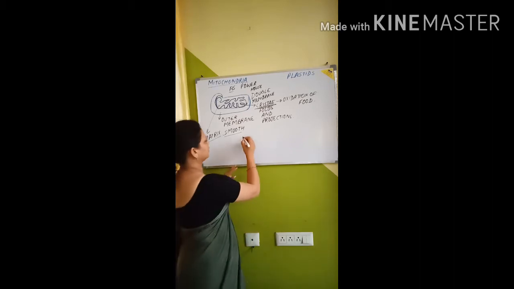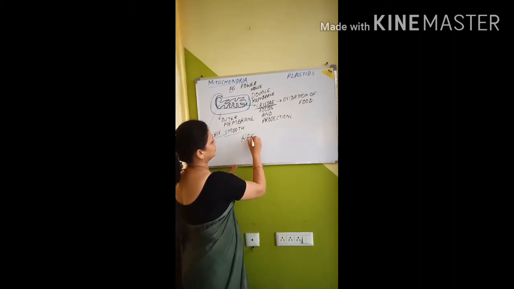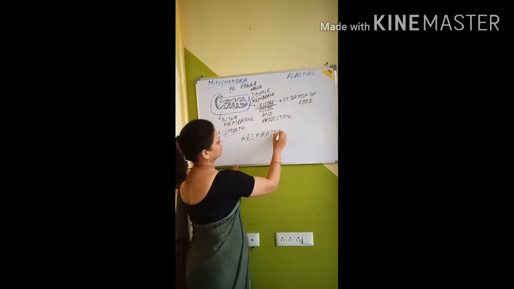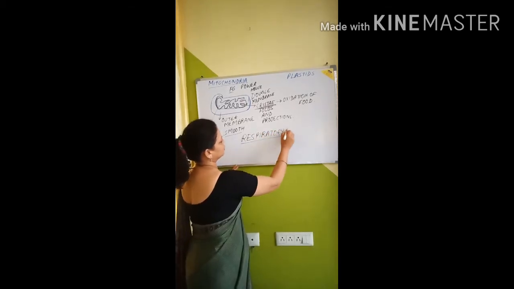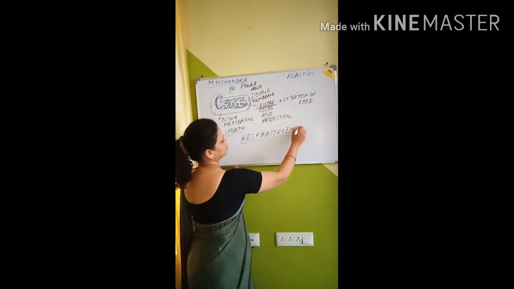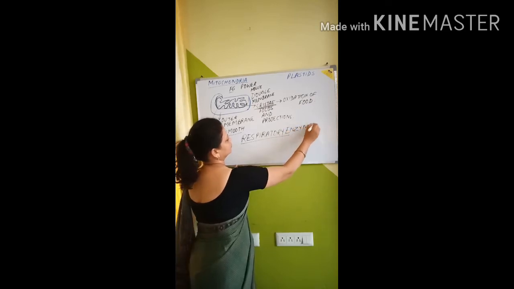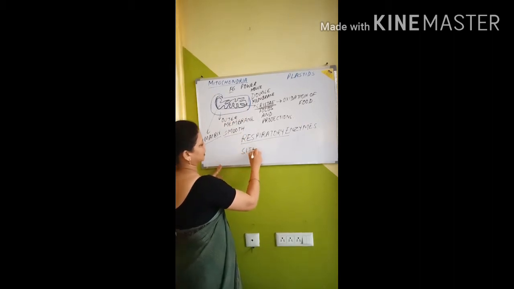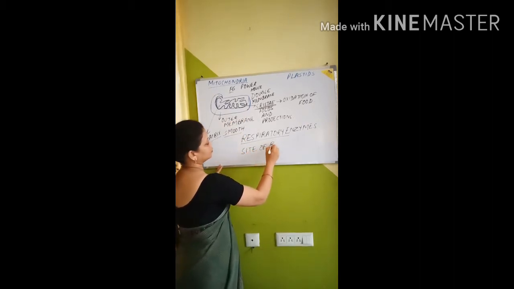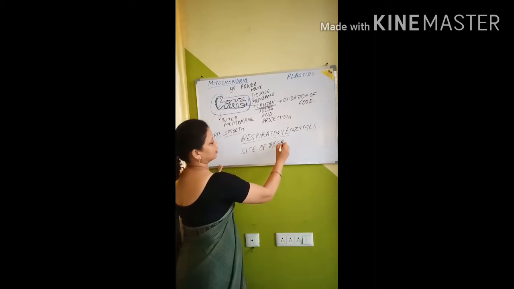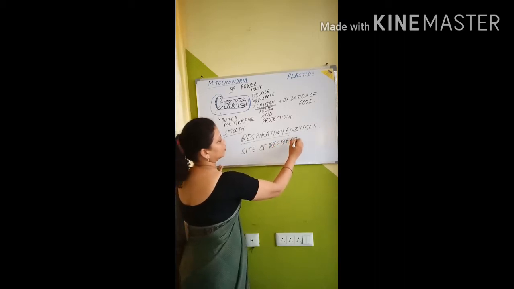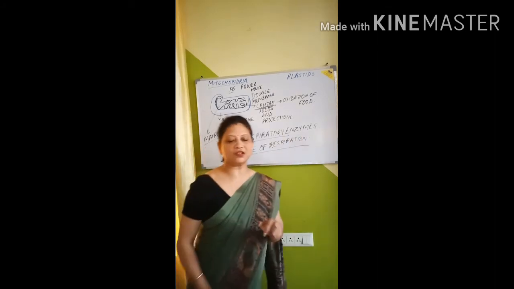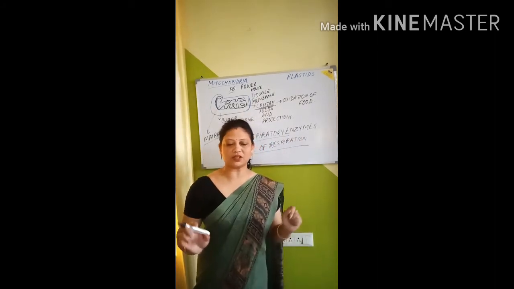It has respiratory enzymes also, which help in respiration. So this mitochondria is known as the site of respiration. Is that very clear? It is known as the site of respiration. Understand, children? Very clear up to this much?